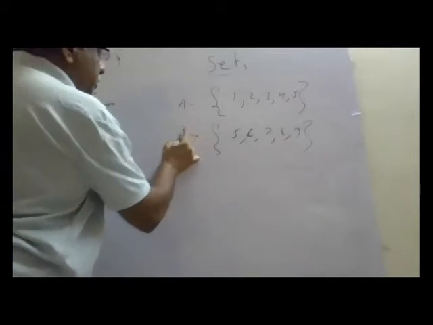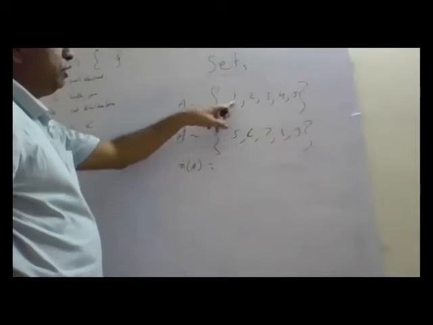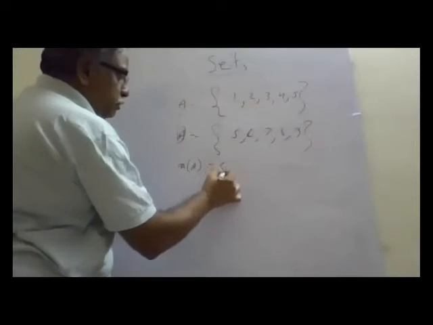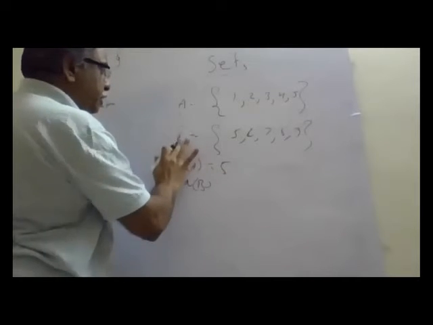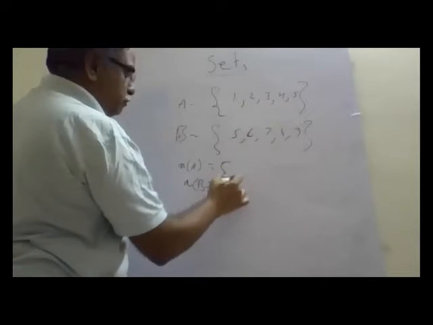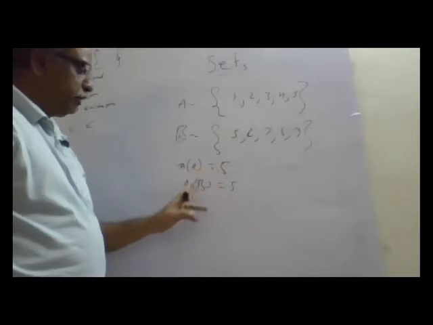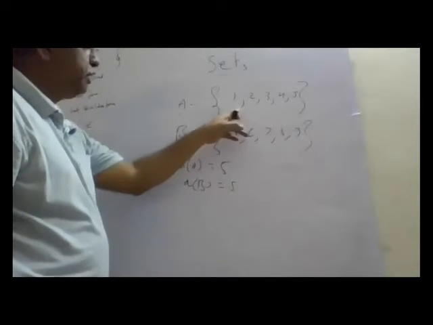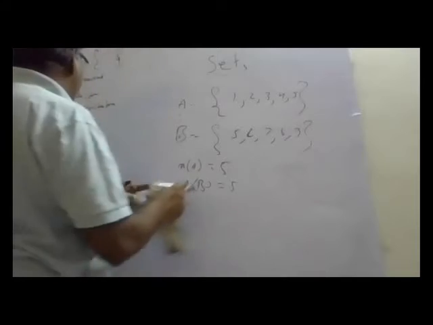What is the number of elements here? How many numbers are there in A? 1, 2, 3, 4, 5. There are 5 elements. What is the number in B? B is also 5. So the number of elements we write as n(A) is 5, n(B) is 5. We write the number of elements in a set as n of set.